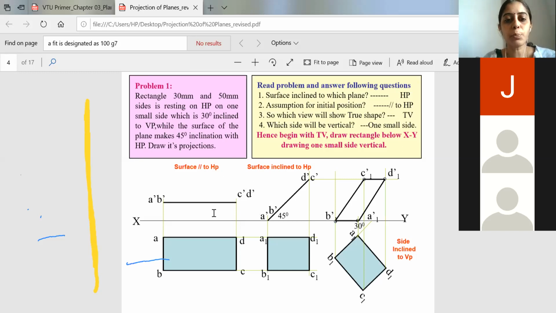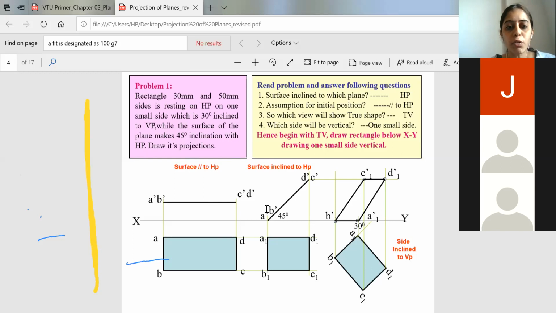So this is the first position when the given rectangular surface is parallel to HP. Along with that, now they are giving you the inclinations with respect to HP as well as inclination with respect to VP. So inclination with respect to HP should be taken first and then we will take the inclination with respect to VP.